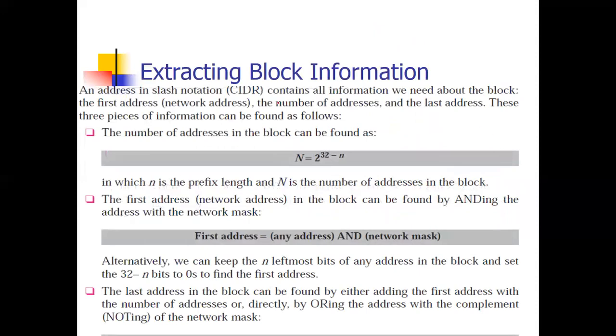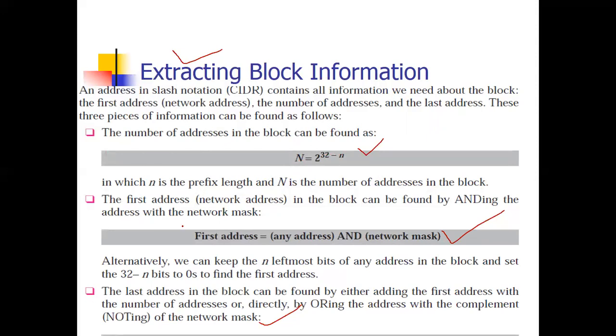Now, if a block is given, how to extract its information? Which information? What is the total number of addresses? What is your first address? What is your last address? Remember, if a particular block is given, first of all, you have to find out the number of addresses, which is given by capital N equals 2 raised to 32 minus small n.